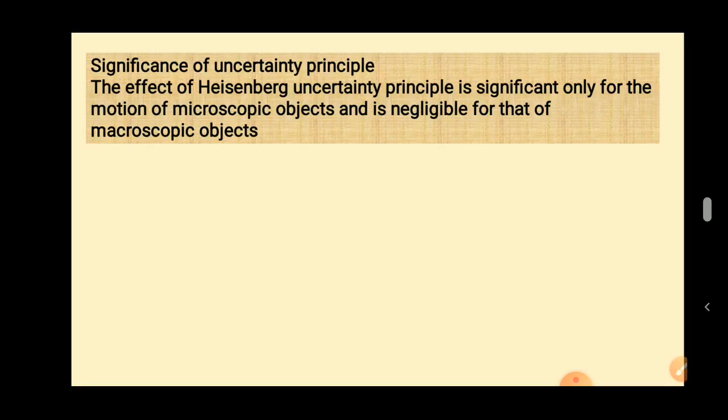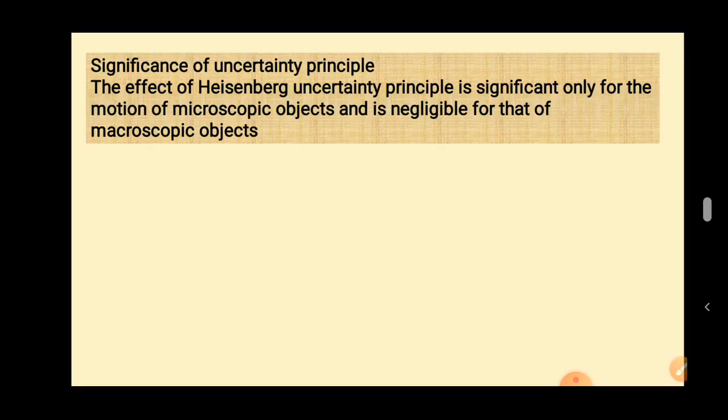Bohr considered that electron is a moving particle, but later scientists proved that electron is not only a particle, it also shows wave properties.